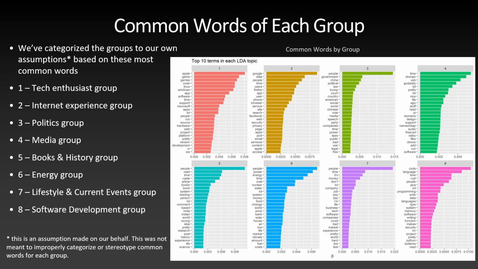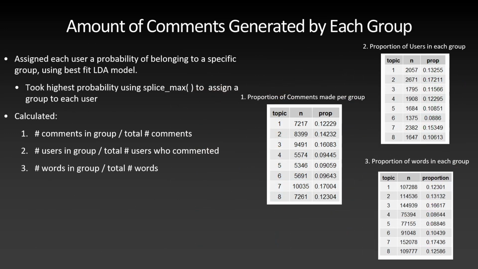What is surprising, however, was that the politics group only made up 11% of the user base. However, they contributed over 16% of the content. And this was surprising because it showed that a small group of people was contributing more content than expected. And because most of this content was negative, I think this would be something that Hacker News would be interested in knowing. And now I'm going to move on to Alvin.